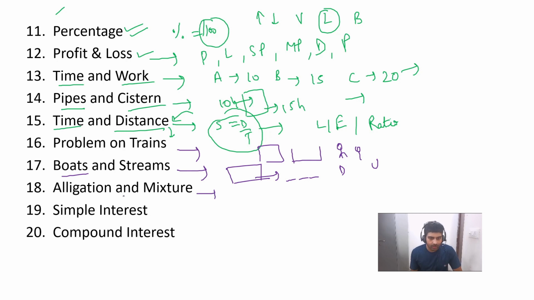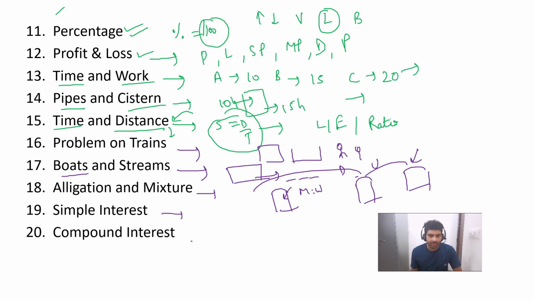Then we have the next topic, alligation and mixture. Like you have a glass of milk and water, a ratio is given, and another glass is there. If you take all these two in some other glass, then what is the final ratio? All these varieties and some different questions are also coming in this chapter, so we will cover them.